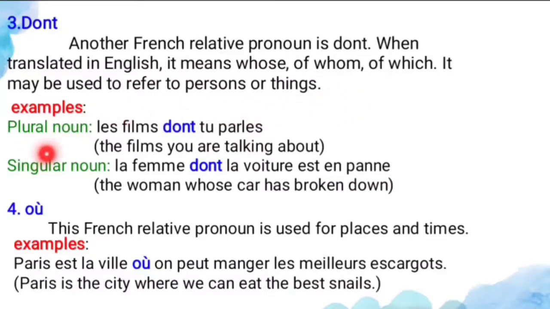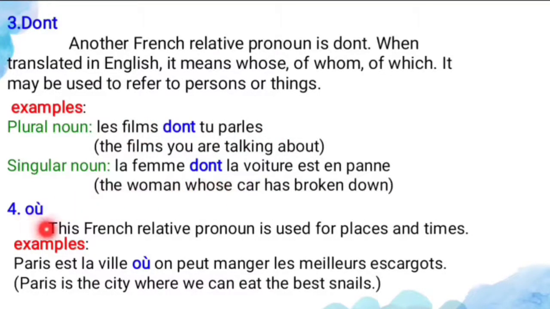See the example. This is a plural noun. Les films dont tu parles. So, the films you are talking about. And next, a singular noun: la femme dont la voiture est en panne. So, the woman whose car has broken down. So this is used for the object as well as the person.